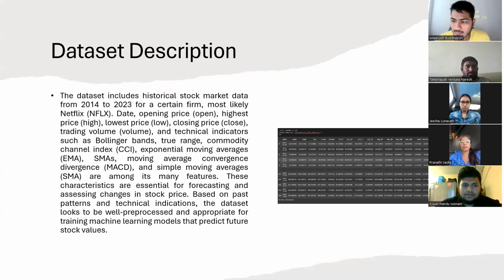So coming to the data set description, I'm going to talk about a brief about this. The data set contains historical stock data of Netflix from 2014 to 2023, including prices, trading volume, and technical indicators like Bollinger Bands, EMA, SMA, MACD and CCI. It is well pre-processed and suitable for training machine learning models to predict future stock prices based on past patterns and indicators. Please move to the next slide.